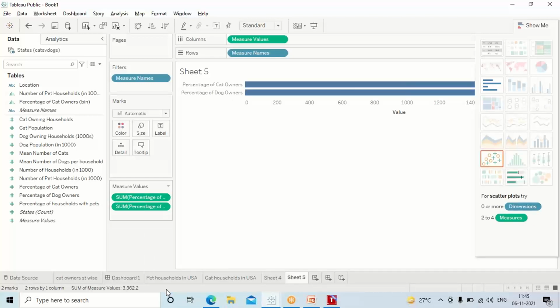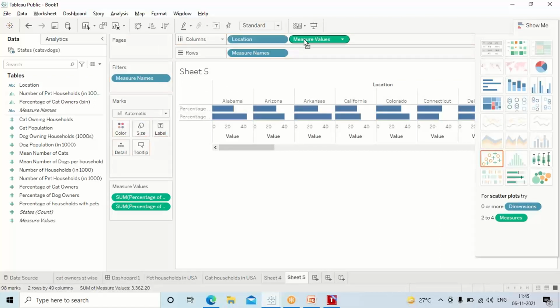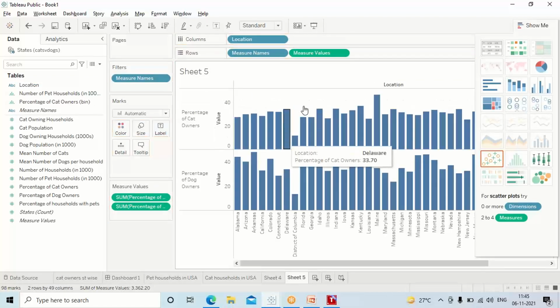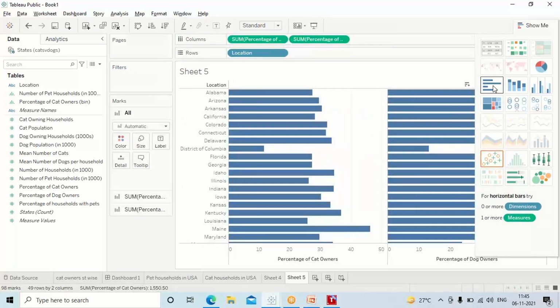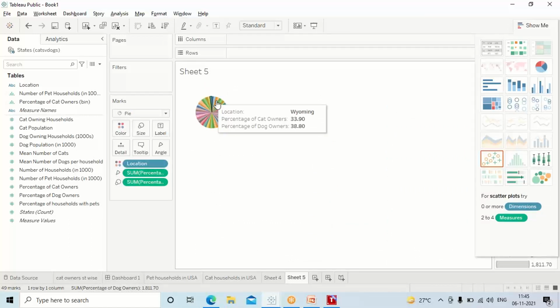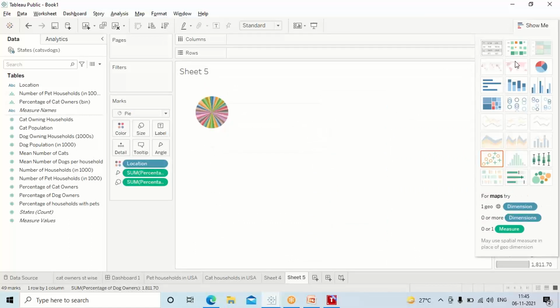That's it. Now let's assume I want to do the percentage again, location only again. So now ask me how to do the percentage, right? Percentage of cat owners versus percentage of dog owners. Again, this is also an interactive data.